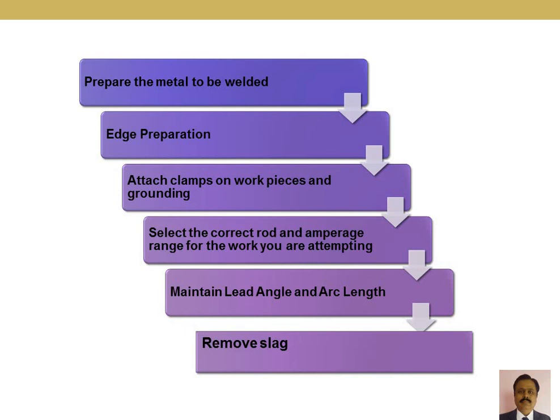Sometimes the edge is prepared with a bevel to let the molten metal of the filler rod penetrate deep into the joints of the base metal. Normally U-shape or V-shape is used to prepare the meeting parts. Then attach the clamps, because two pieces are to be kept in different positions, 90 degrees or 60 degrees.